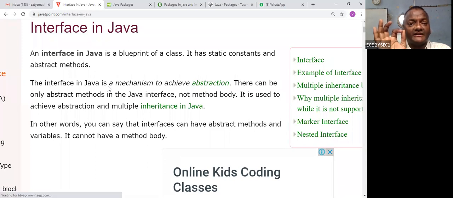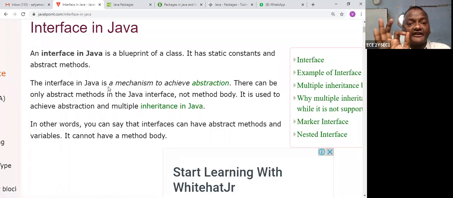Interface is a method. Please remember that this method can perform the hiding. That is called abstracting. Abstracting means hiding. So please remember, abstract is a class, interface is a method.